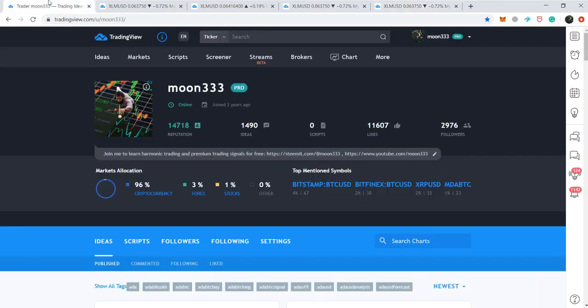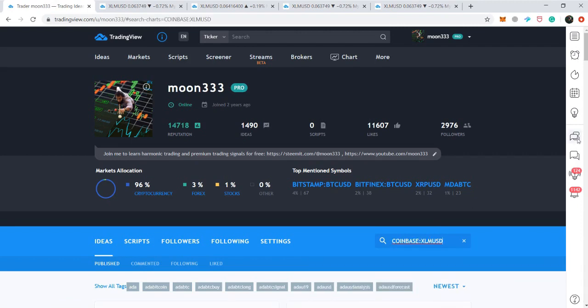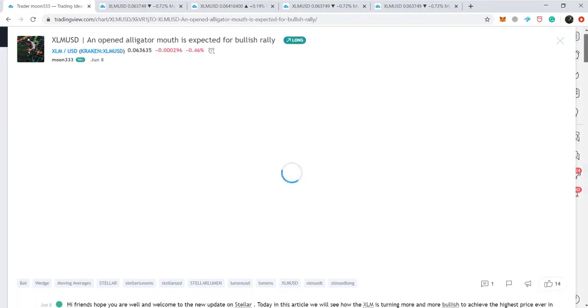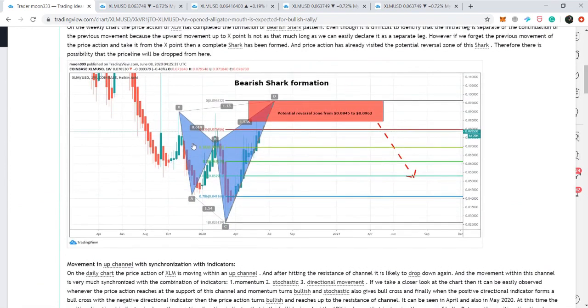First of all, I would like to take you back to the previous article that I shared with you in my previous video as well. I posted this article where I revealed that the price action of Stellar has completed the formation of this bearish shark pattern on this long-term weekly chart.